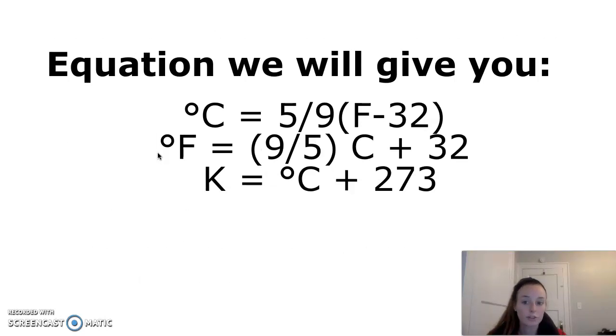So also in class, you should have done some practice with some equations. And these are the three major equations that we'll be talking about in this unit when we're talking about temperature. So degrees C, of course, is Celsius, F is Fahrenheit, K is Kelvin. Make sure that these equations are already in your notes. They should be. If you would like to see any practice with these, make sure to refer to the Paradoc from class or ask your teacher for more examples. But you will be expected to use these equations.